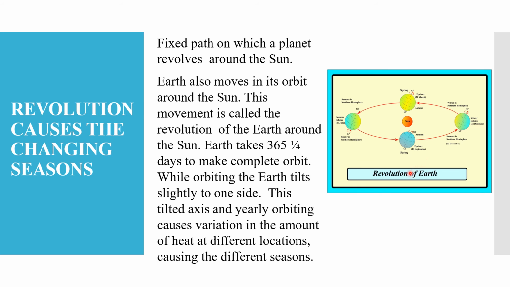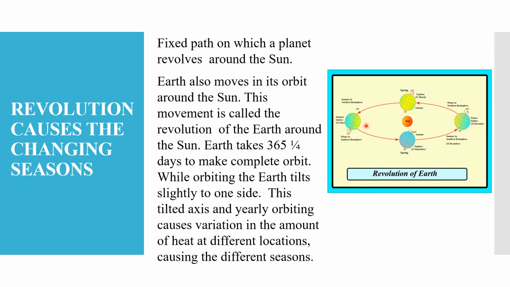You can see here in the diagram, the part of the earth that is tilted towards the sun receives direct sunlight. Okay? And this part experiences summer season.